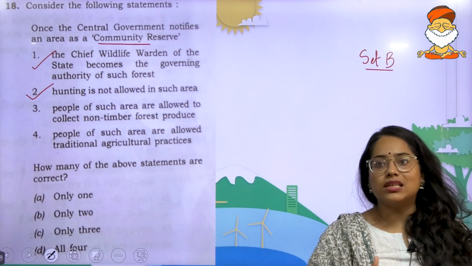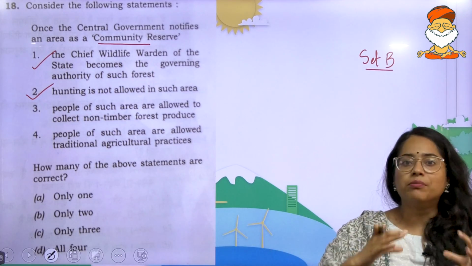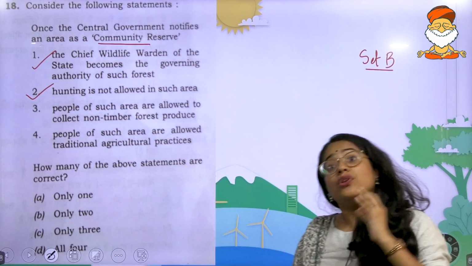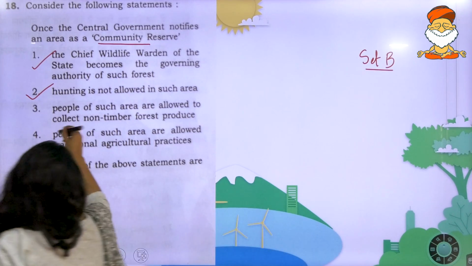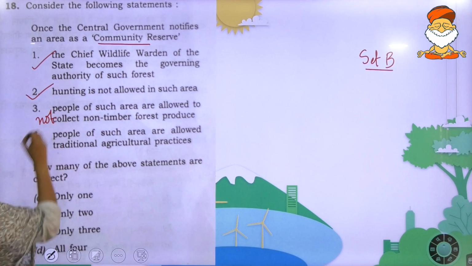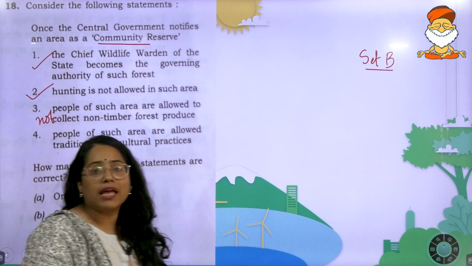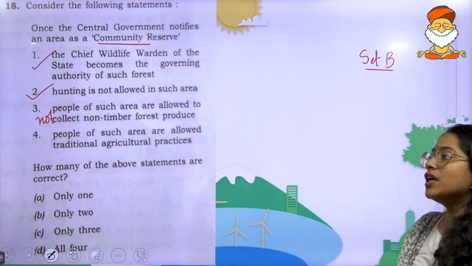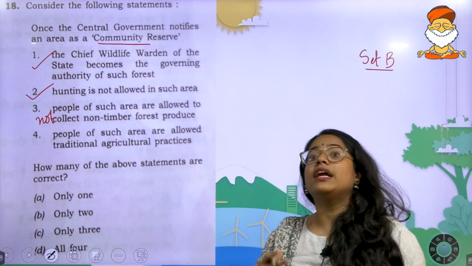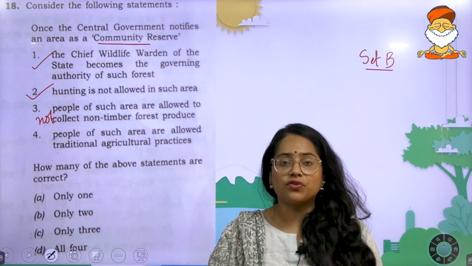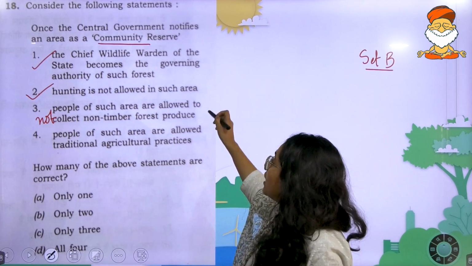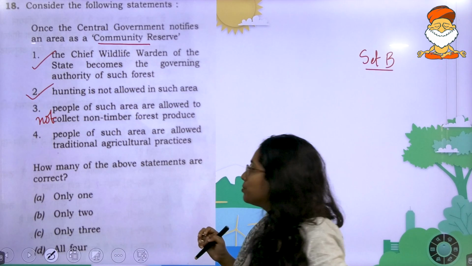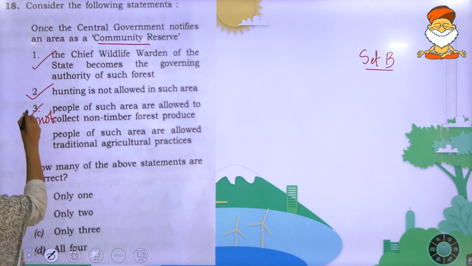When you have a community reserve, they are not allowed to collect non-timber forest produce. The primary idea is to preserve this factor. You will have the local community taking part in the participation of conservation activities, but they are not allowed to collect non-timber forest produce. So this statement is wrong.